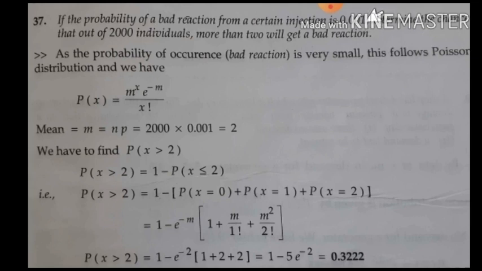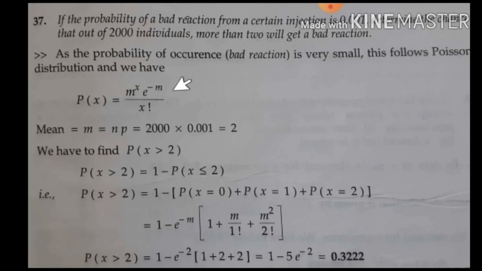You can observe in the binomial distribution problems where we have taken p value as 0.5, 0.1, where p is larger than this. So when p is very small, n is very large, we need to apply Poisson distribution. For the calculation purpose, to get a more accurate answer is possible with this distribution than the binomial distribution.